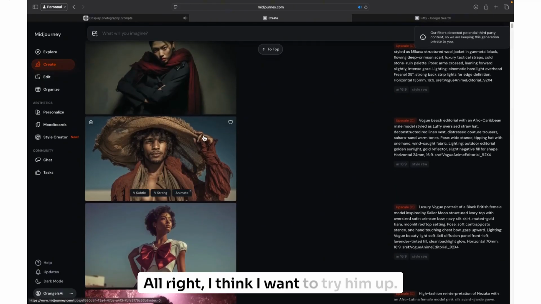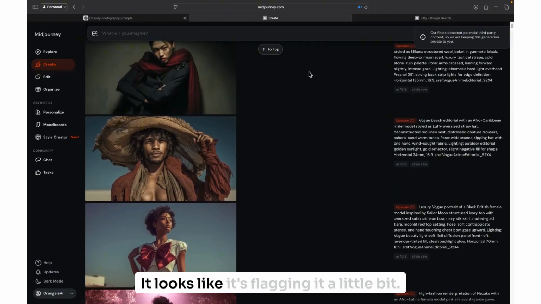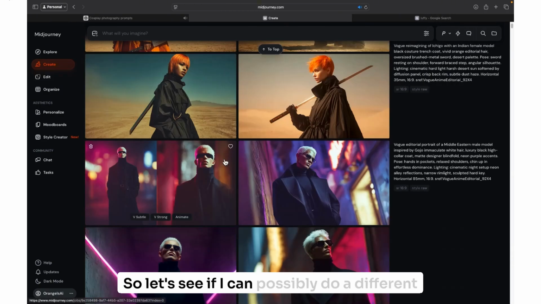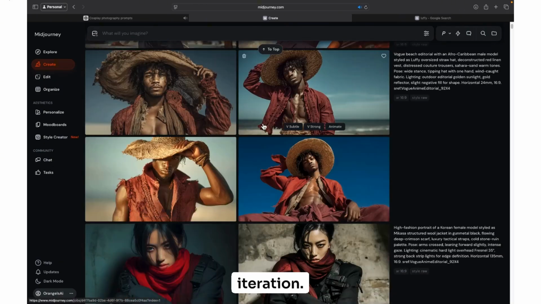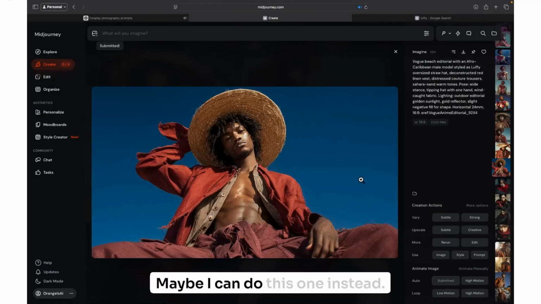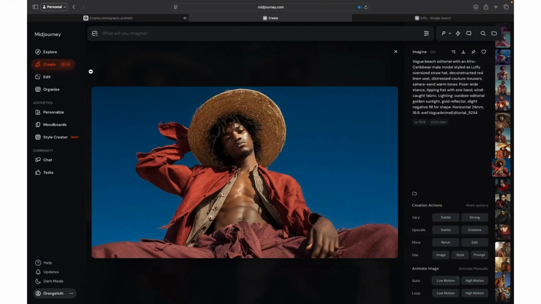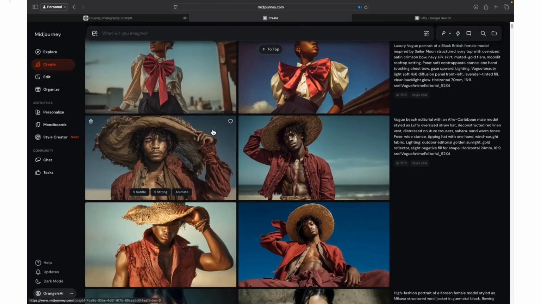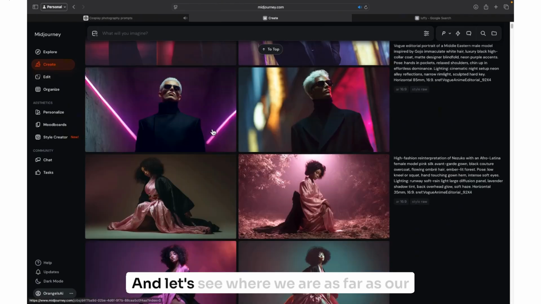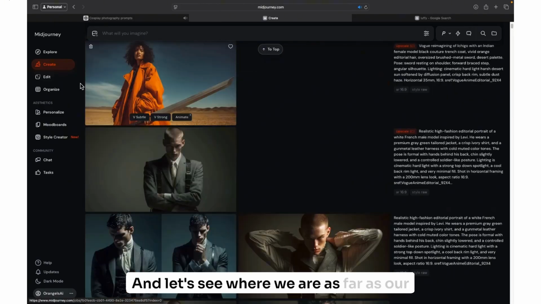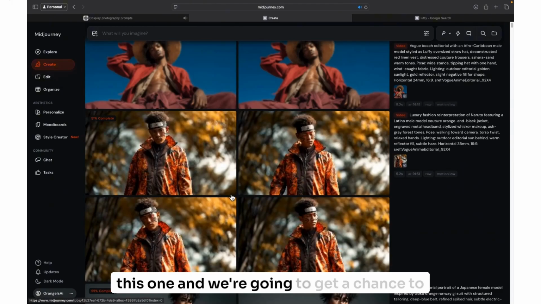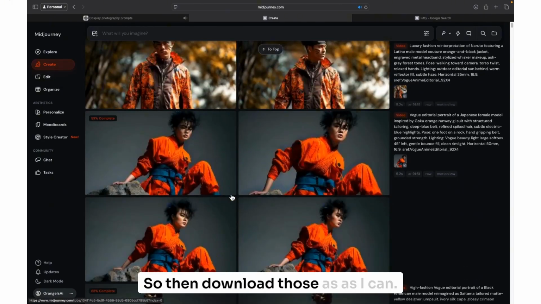All right, I think I want to try him up. It looks like it's flagging it a little bit, so let's see if I can possibly do a different iteration. Maybe I can do this one instead. And let's see where we are as far as our generations go. Looks like we are going to get a chance to do this one, and this one. So I'm going to download those as soon as I can.